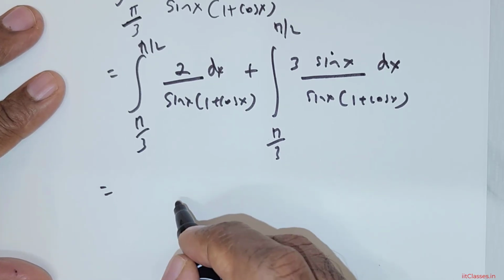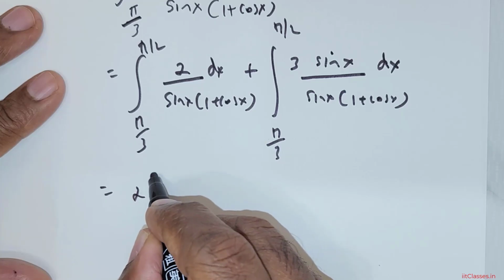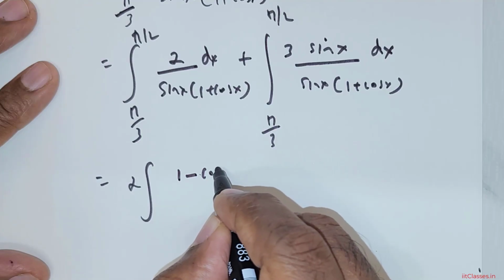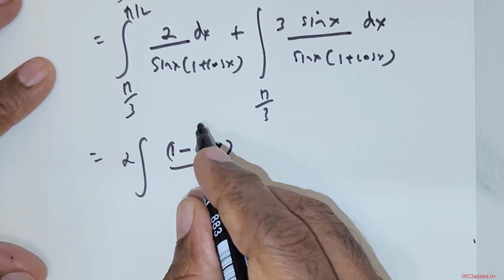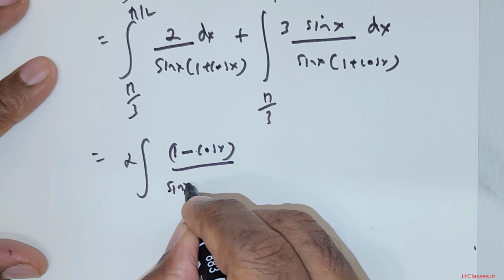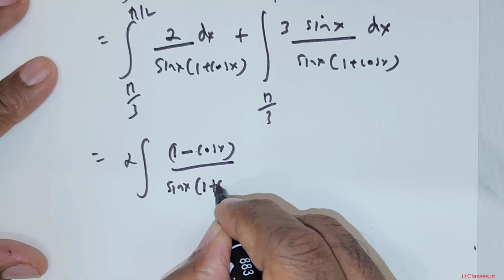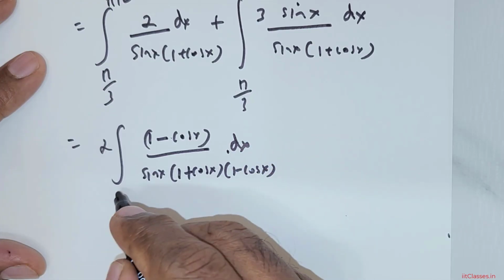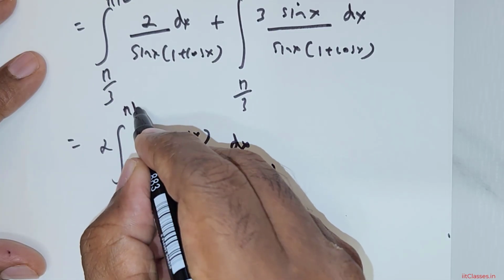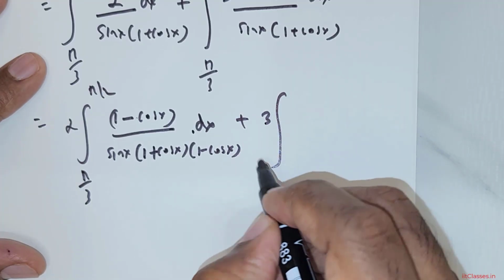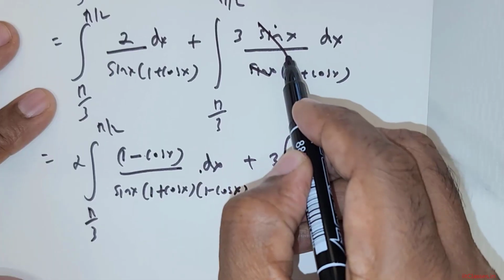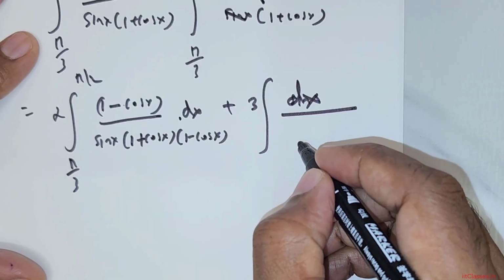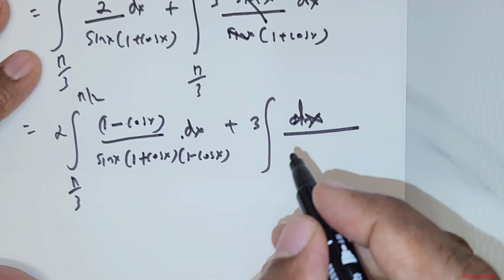Now this can be further rewritten as: I can take 2 out and multiply the numerator by 1 - cos x and also the denominator by 1 - cos x. So there is going to be sin x times (1 + cos x) times (1 - cos x) times dx. The limits stay pi over 3 to pi over 2. We don't do anything for the second part, so it's going to be 3 times the integral. Now sin x can be cancelled, right? So just place the dx there, divided by 1 + cos x.